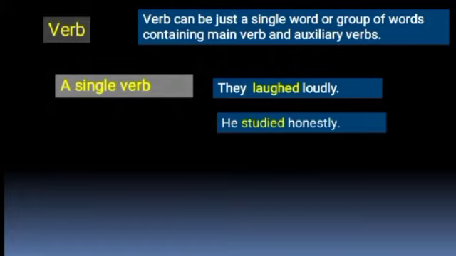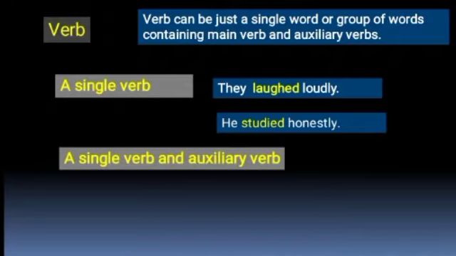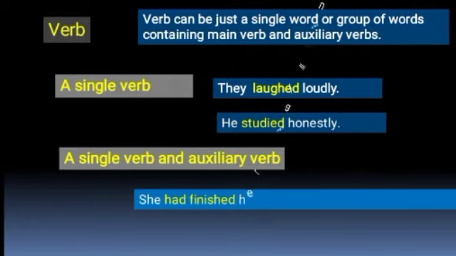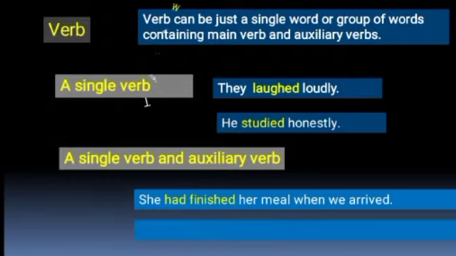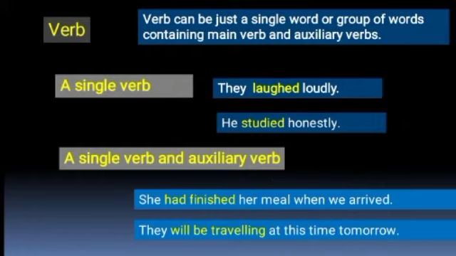Now let us have an example of a main verb with auxiliary verb. She had finished her meal when we arrived. Here had is auxiliary verb while finished is the main verb. In another example, they will be traveling at this time tomorrow. Here, traveling is the main verb while will be is the auxiliary verb. In this way, verb can be just a single word or group of words containing main verb and auxiliary verb.